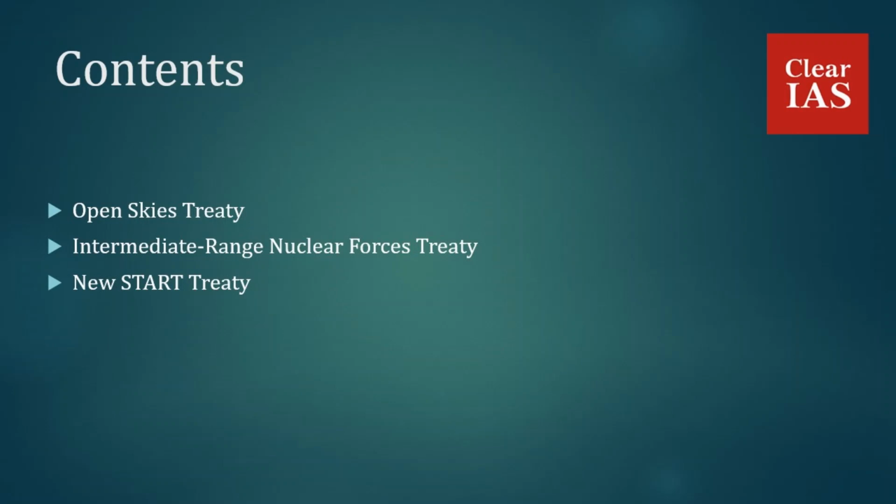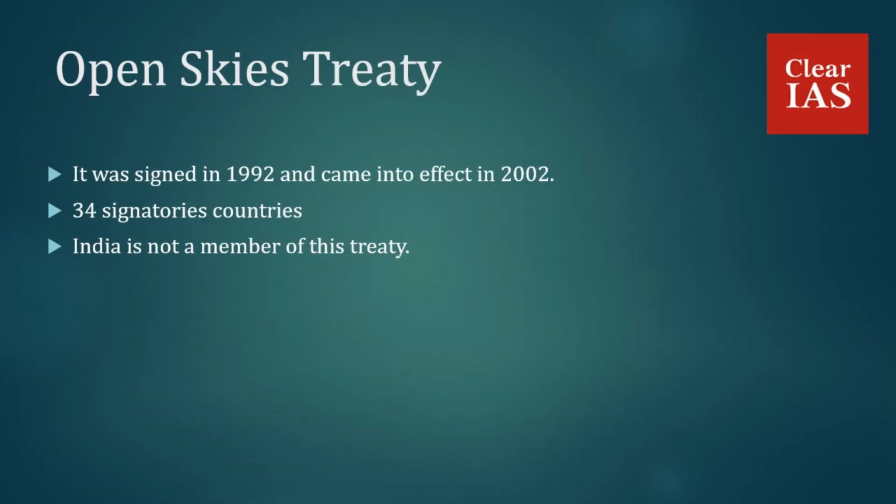Let's now start. So, the Open Skies Treaty was designed to enhance mutual understanding and confidence by giving all participants, regardless of size, a direct role in gathering information through aerial imaging on military forces and activities of concern to them. And this was signed in 1992 and came into effect in 2002.